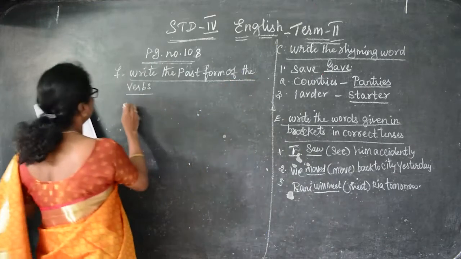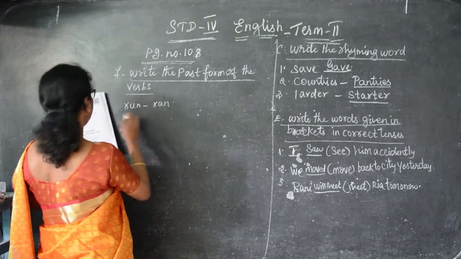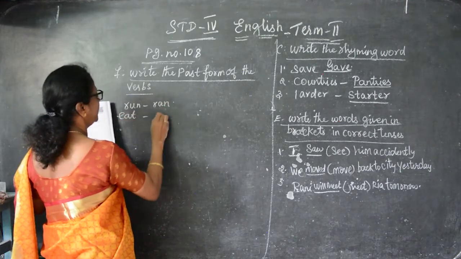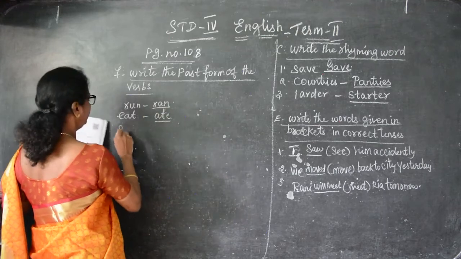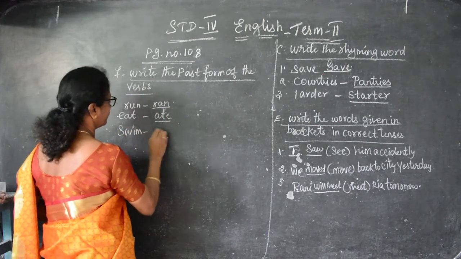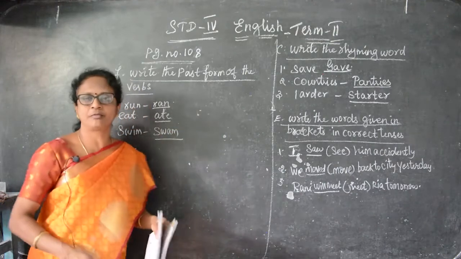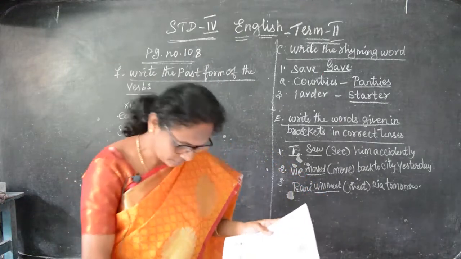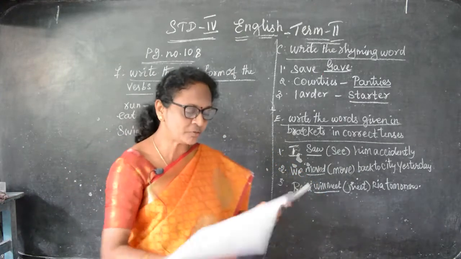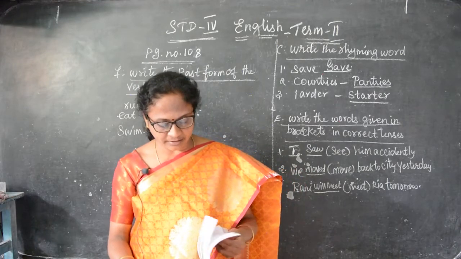What is that? One boy run, that is ran. Then eat, ate. Then swim, swam. Okay. So these are the past forms of the verbs they have given. Okay, children. And now next one. So we are finished in this lesson and they asked to recite the poem.